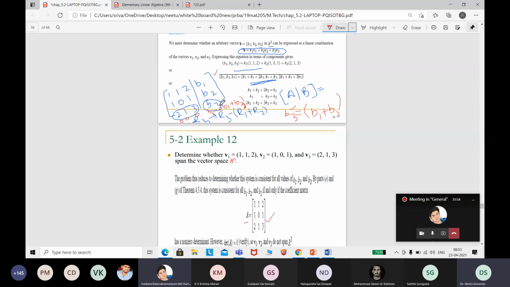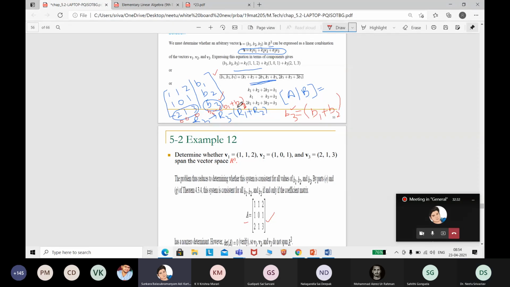So I have to implement the transformation here also. When you implement the transformation, you get B3 minus B1 plus B2. So this can have a solution only if B3 minus B1 plus B2 is 0. Since we don't know B1, B2, B3, we cannot feed any value here, but we know that they are all reals. So if B3 minus B1 plus B2 is 0, then B3 is equal to B1 plus B2. Ma'am, then infinitely many solutions will come, no, ma'am? It means the system will have a solution.